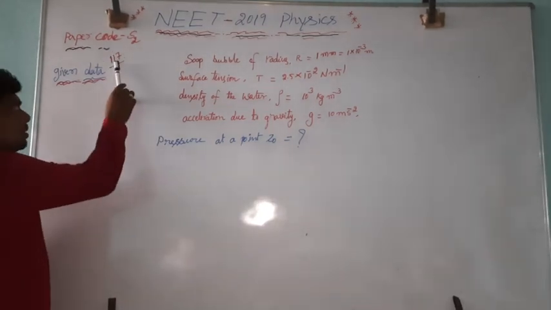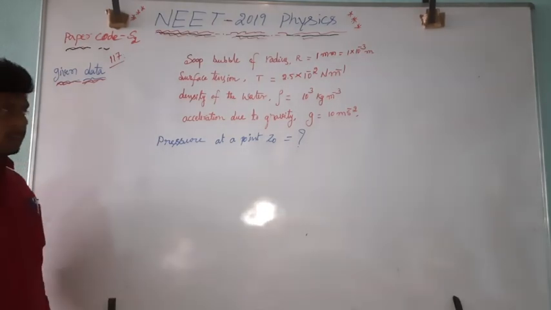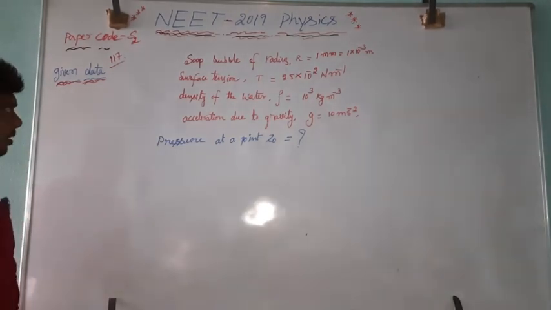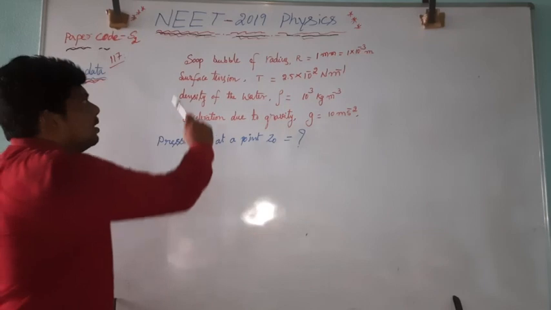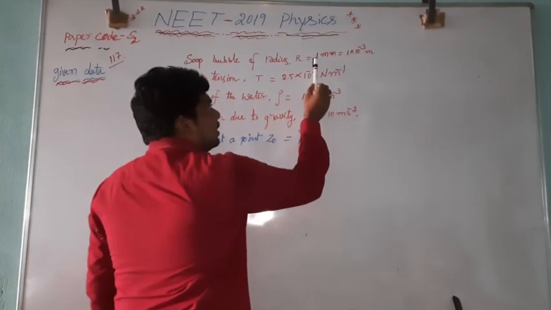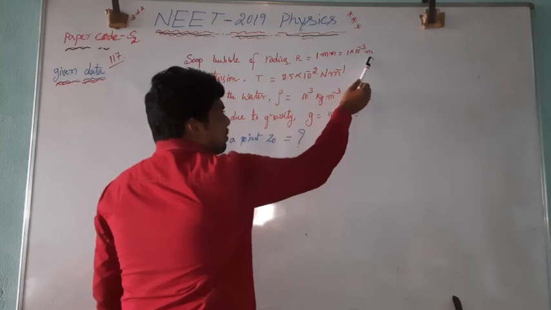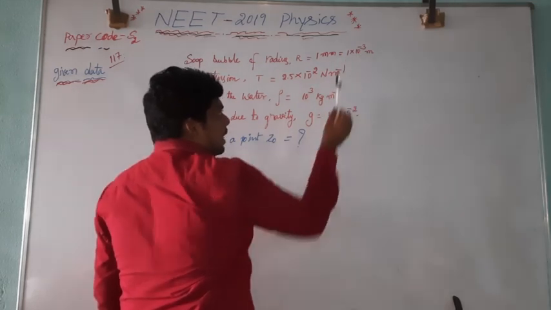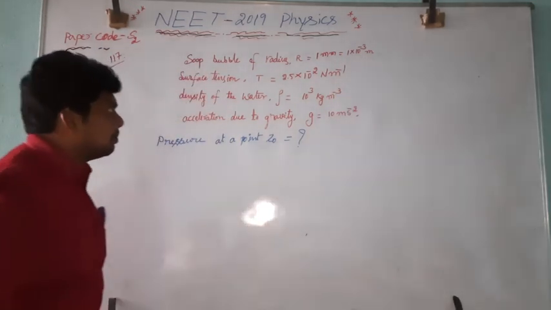Now the next question number is 117. They have given a soap bubble of radius 1 millimeter. That is 1 millimeter expressed in terms of meter, in place of milli I have written 10 to the power minus 3 meter.